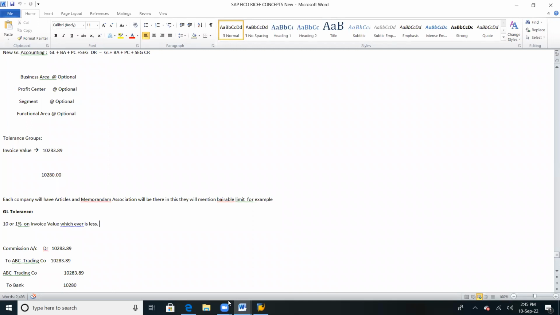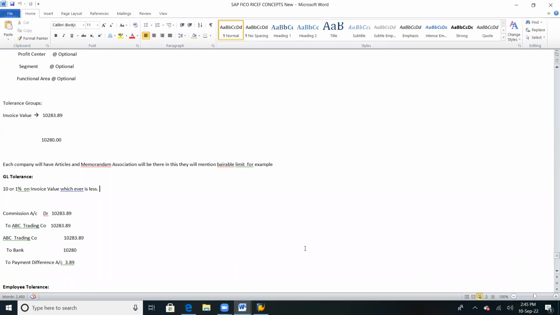The actual entry is commission account debited 10,283.89 and bank account credited 10,283.89. But how much are we paying? Outgoing to the receiver ABC Trading Company, the entry is 10,283.89, but the amount we are actually paying is 10,280. So will it be acceptable or not?